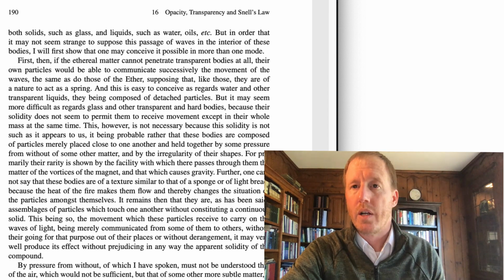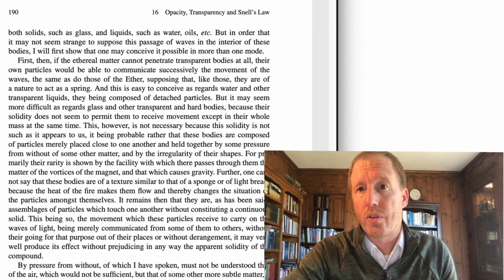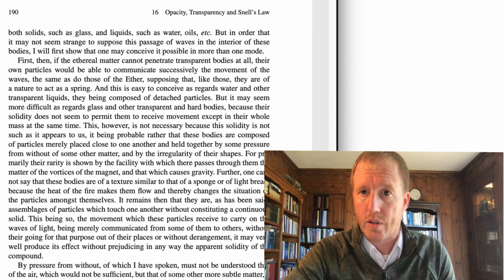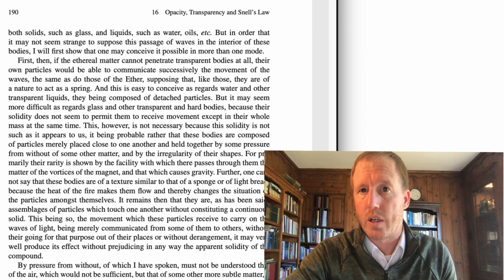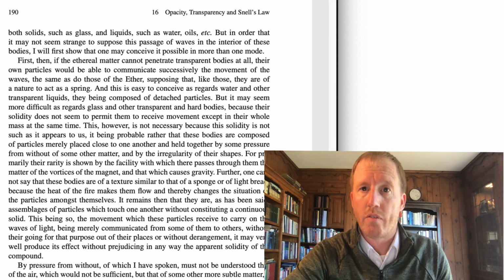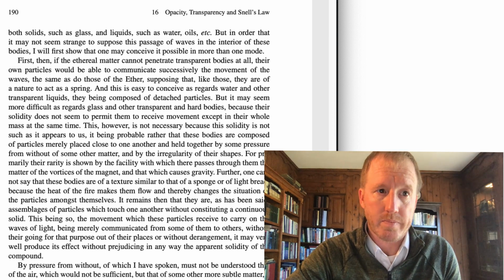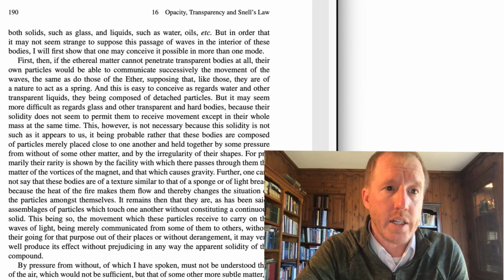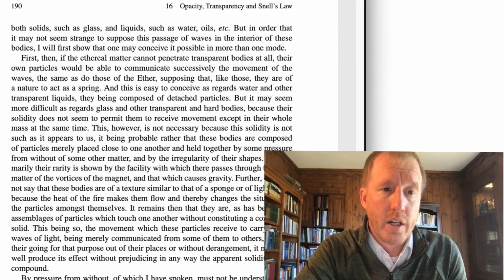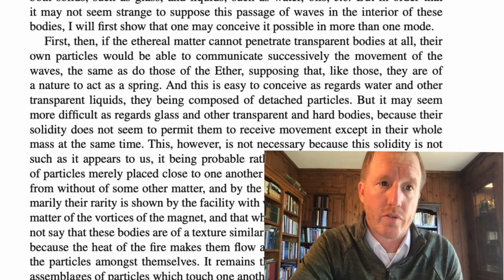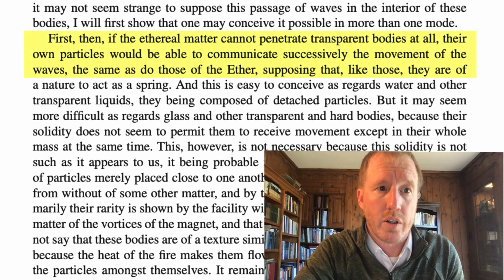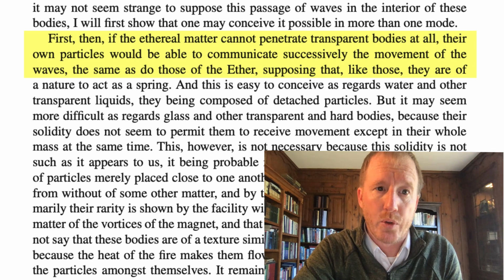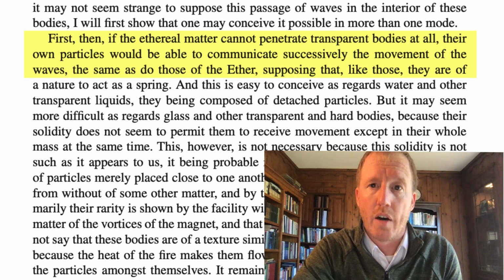After all, remember, the idea is that ether fills all of space, and that is how light travels through space. But how does light travel through transparent materials like glass? And what Huygens is going to do is present three possible theories for how light travels through glass. So at the top of page 190, he describes his first theory. He says, first then, if the ethereal matter cannot penetrate transparent bodies at all, their own particles would be able to communicate successively the movement of the waves.